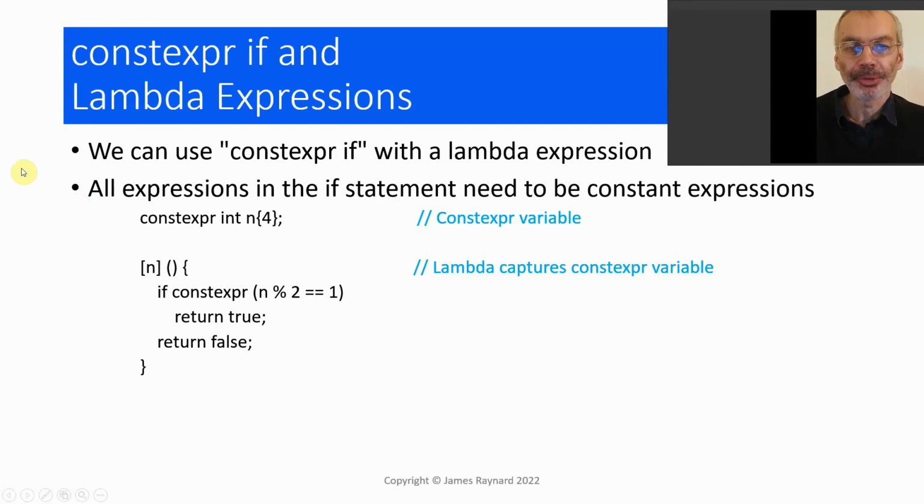We can also use Constexpr if with lambda expressions in the body of the expression. All the expressions in the if statement need to be constant expressions. So we could have code like this, and we'll get the usual behavior. Only the branch which is taken will remain in the source code, and the other branches will be ignored by the compiler.